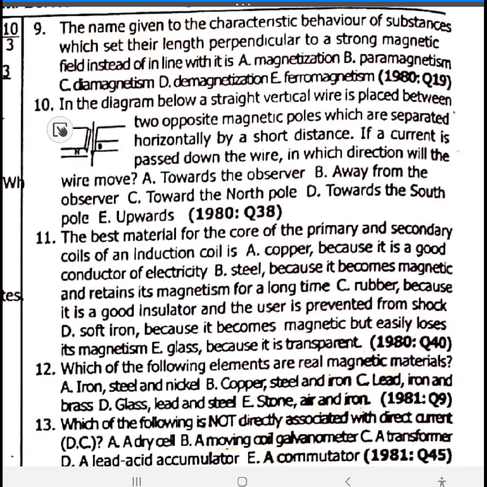You understand? In the diagram below, a straight vertical wire is placed between two opposite magnetic poles which are separated horizontally by a short distance. If a current is passed down the wire, in which direction will the wire move?